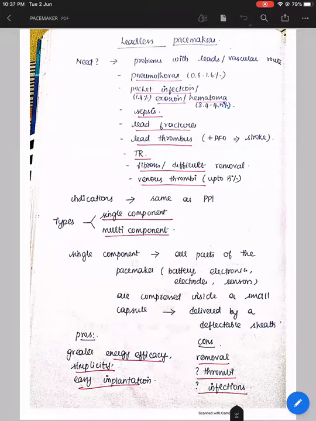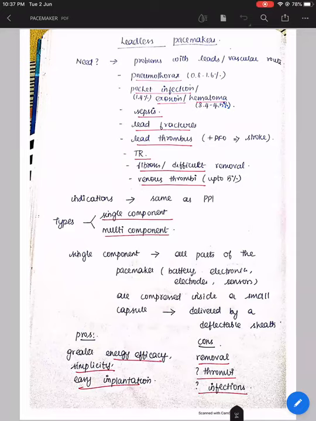It can be associated with lead fractures. And if any thrombi forms on the lead and if there is a PFO, then it can go into stroke. Okay, and because of the lead and everything, it can go into tricuspid regurgitation.